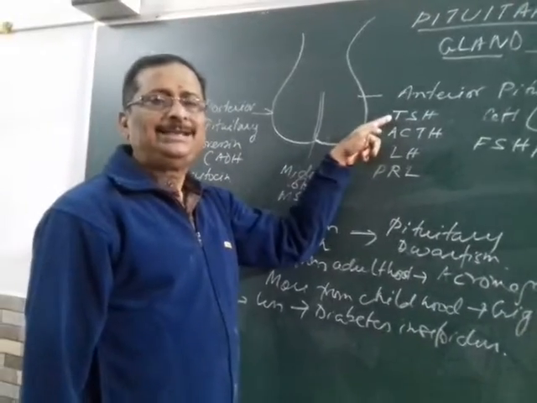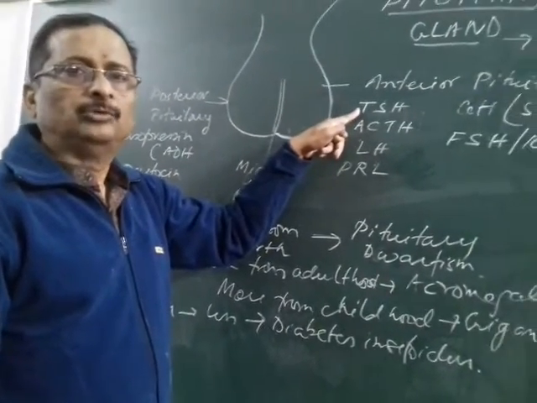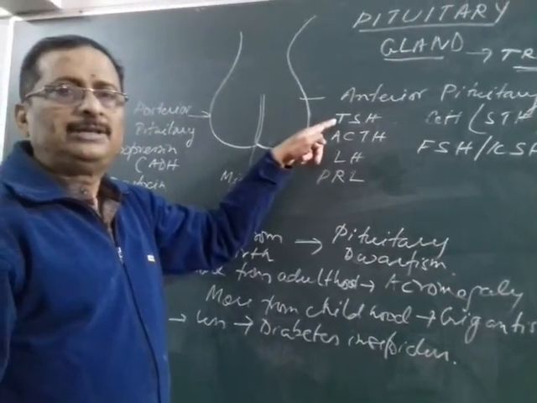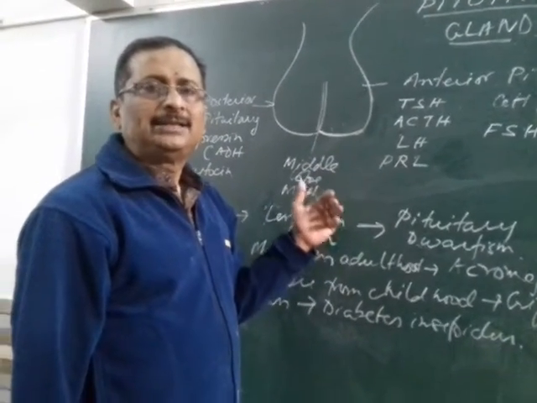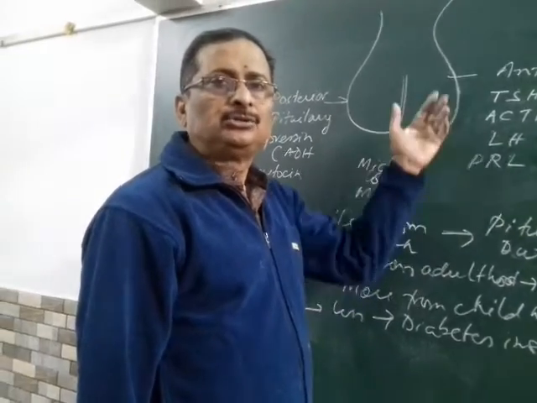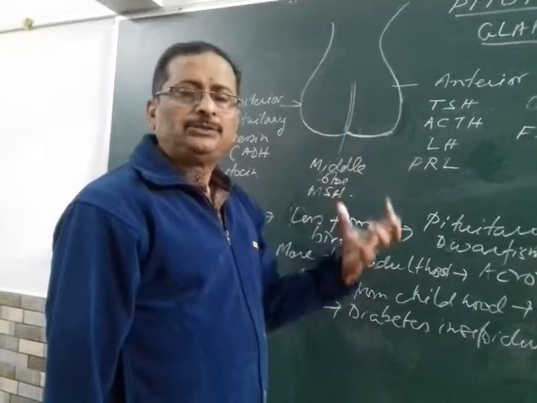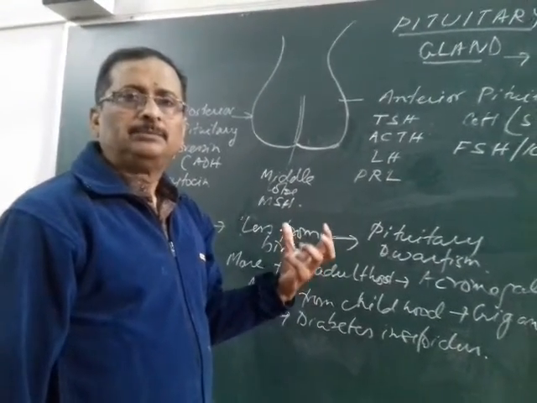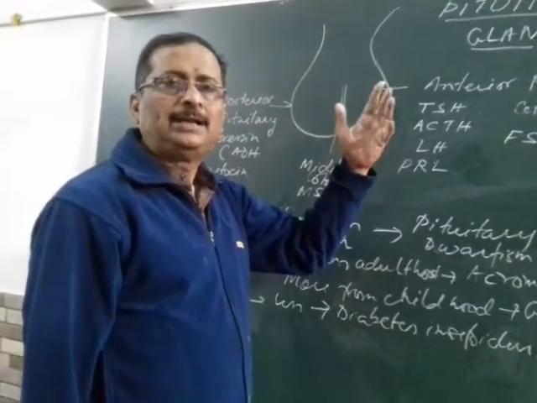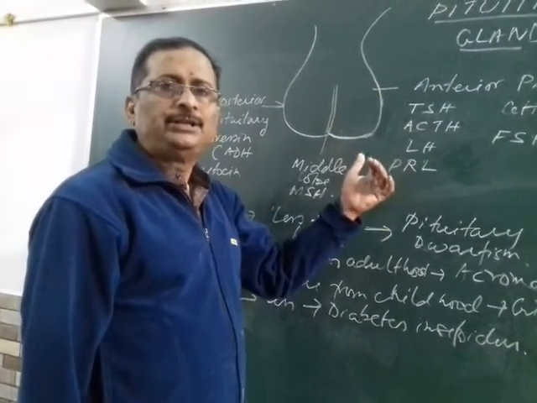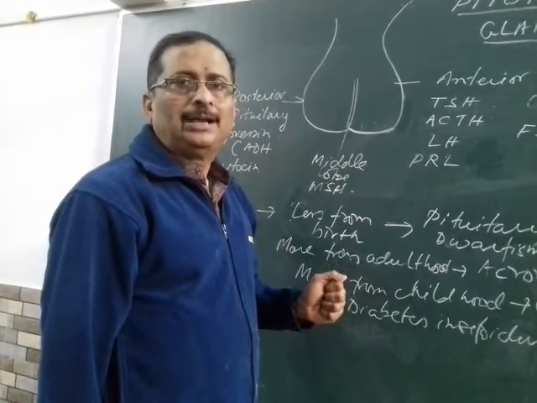So you can see this TSH is secreted from this. The TSH is called the thyroid stimulating hormone. Okay. So the thyroid stimulating hormone, the TSH, controls the thyroid gland. You know, the thyroid gland secretes thyroxine and thyrocalcitonin. So the TSH increases or decreases according to the concentration of thyroxine in the blood. If thyroxine is less, then it sends a message to the pituitary gland to secrete more TSH so that an increase in thyroxine can take place from the thyroid gland.